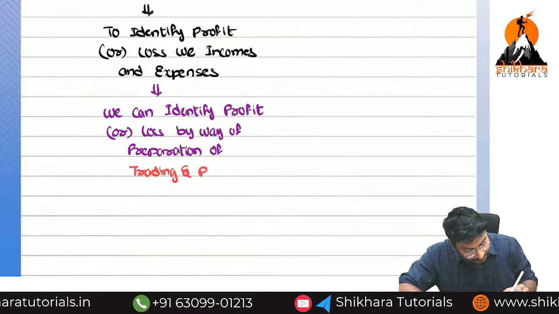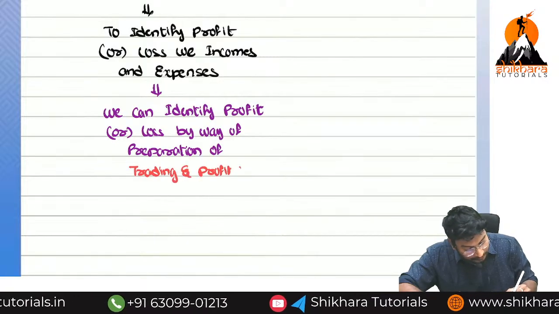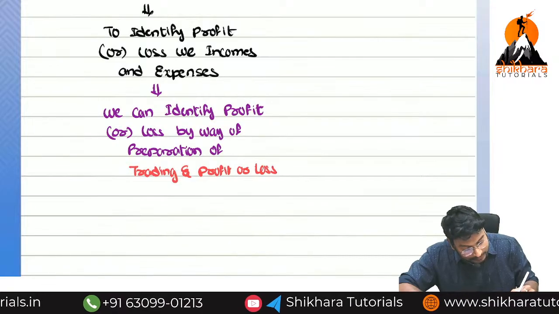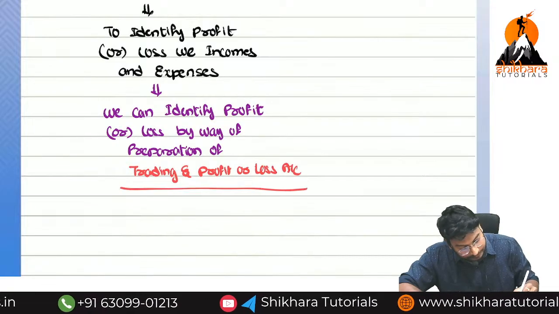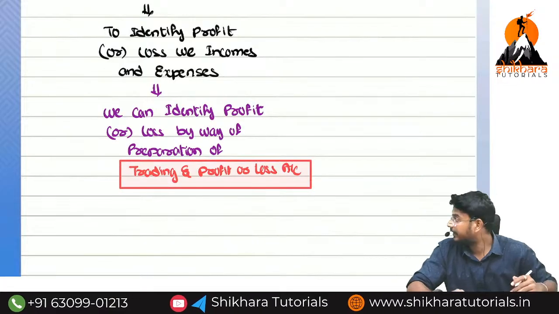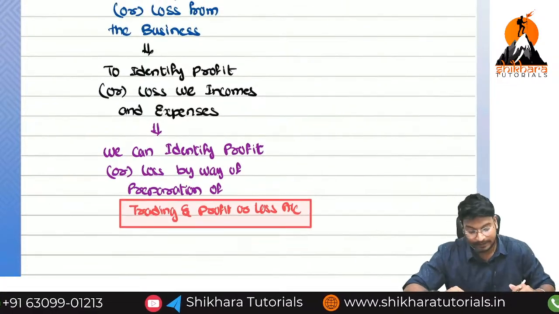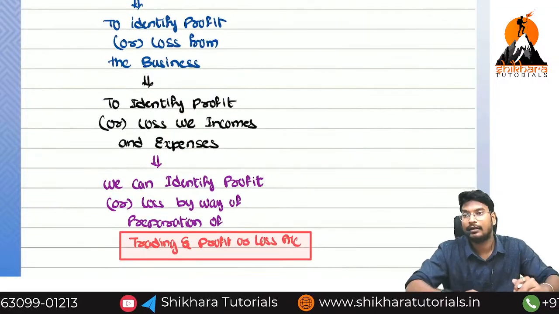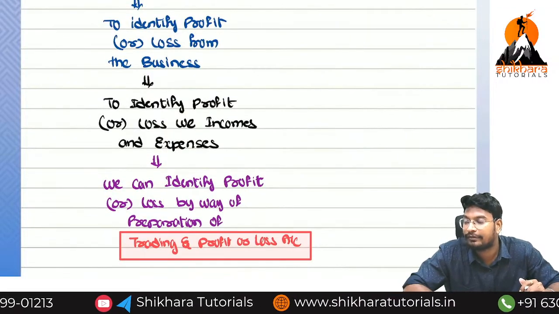Trading and profit or loss account. By way of preparation of trading and profit or loss account. This is the basic objective to find out the financial result.